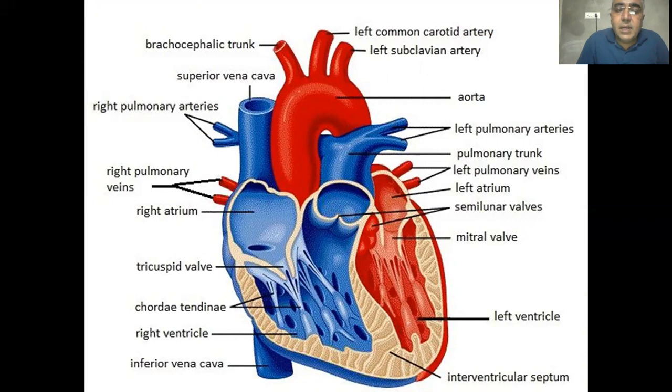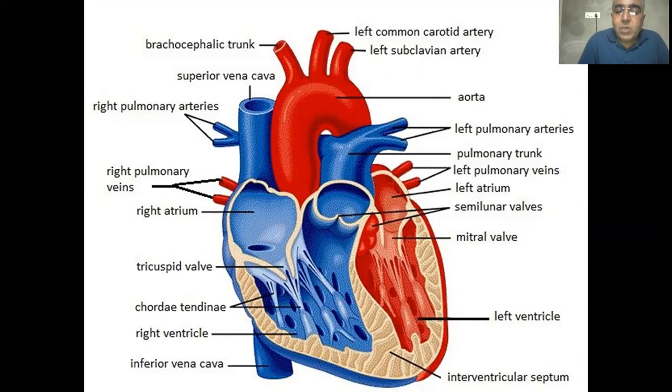And in the cardiac cycle, the right atrium and left atrium contract for 0.1 second, and then the blood goes to the left ventricle and right ventricle. In the left ventricle there is oxygenated blood, and in the right ventricle there is deoxygenated blood. I am again repeating here: the right ventricle has deoxygenated blood and the left ventricle has oxygenated blood.